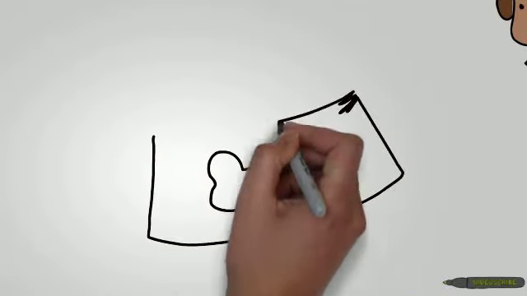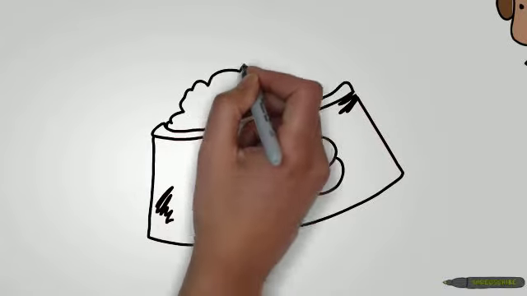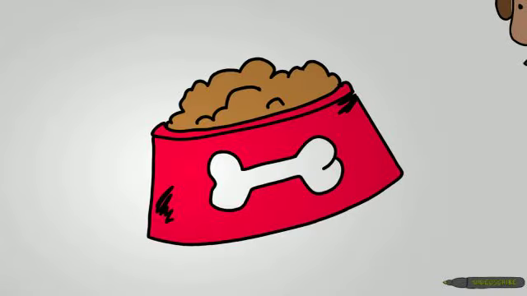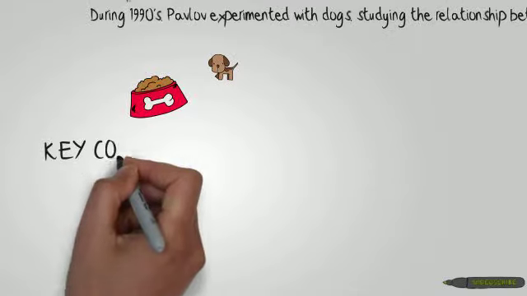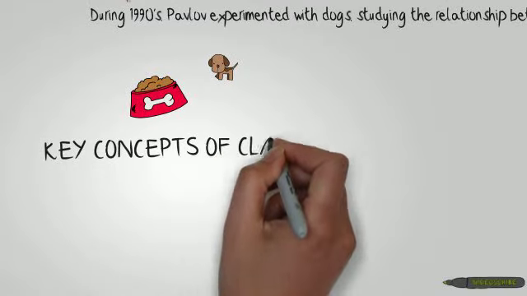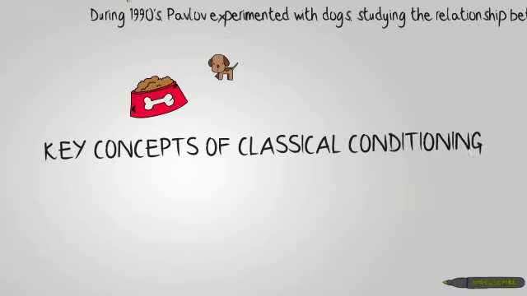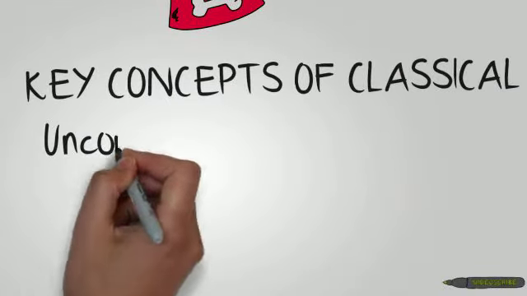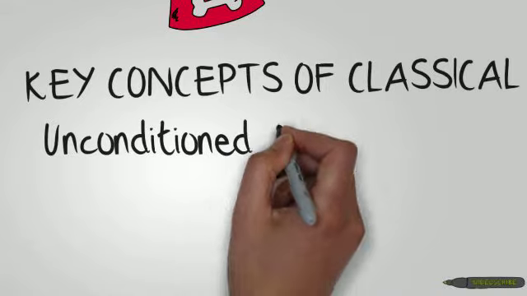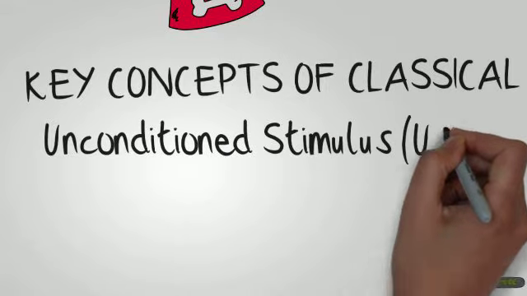So basically, classical conditioning is when organisms learn to associate one stimulus with another. I'll be going over some key concepts of classical conditioning. The first key concept is unconditioned stimulus. Unconditioned stimulus is a stimulus that elicits a response without conditioning.